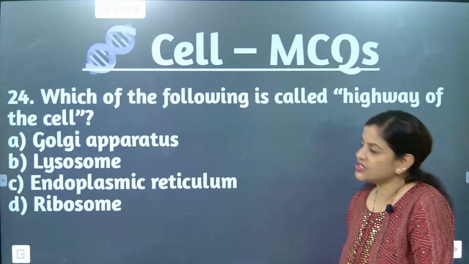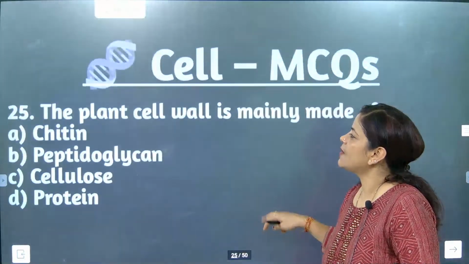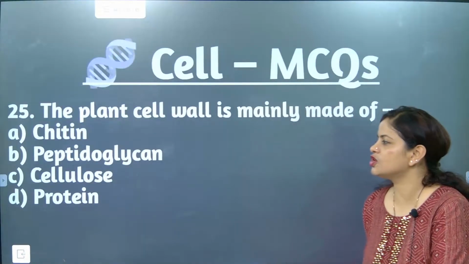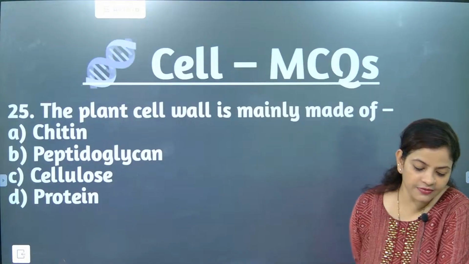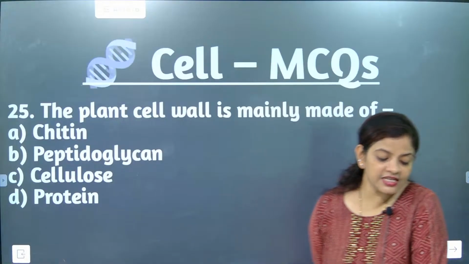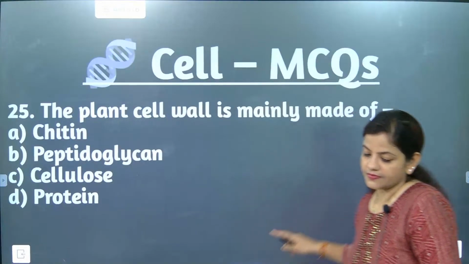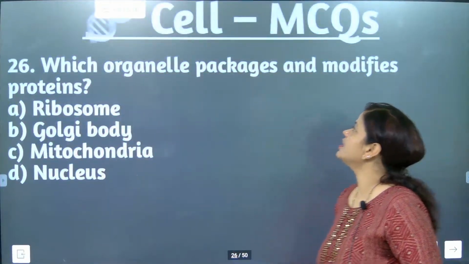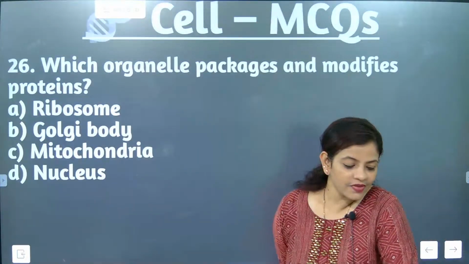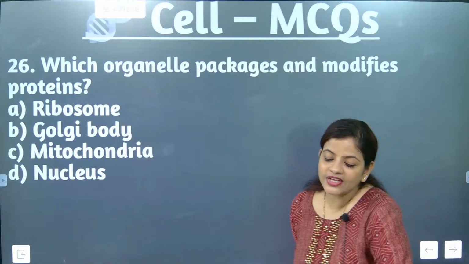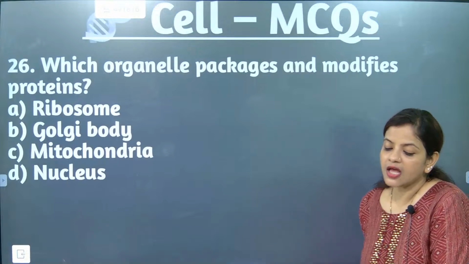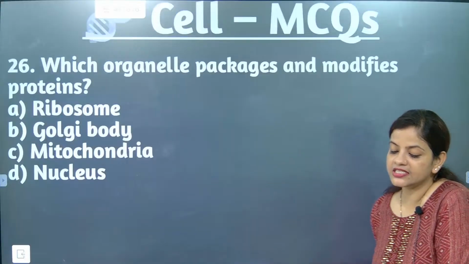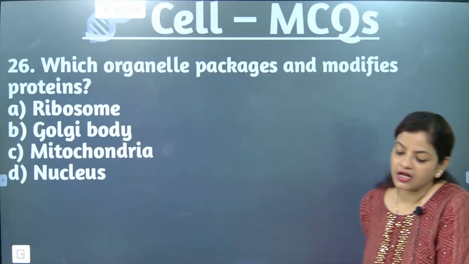Now look at the next question. We will go for the 25th question. The plant cell wall is mainly made up of chitin, peptidoglycan, cellulose or protein. The correct answer is cellulose. Which organelle packages and modifies protein? There is no second thought about it. The packaging and dispatching work is done by the Golgi apparatus.